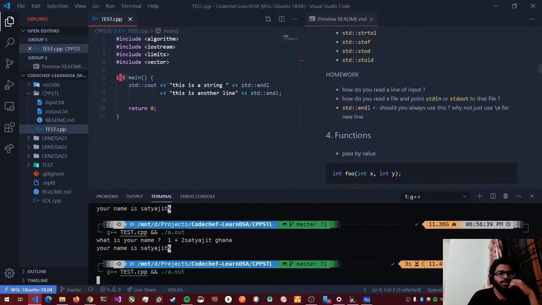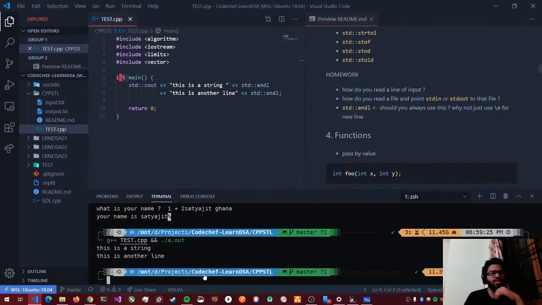If I run this, I'll get two lines: this is a string, and another line. endl stands for end line. It's putting a new line character to your output.